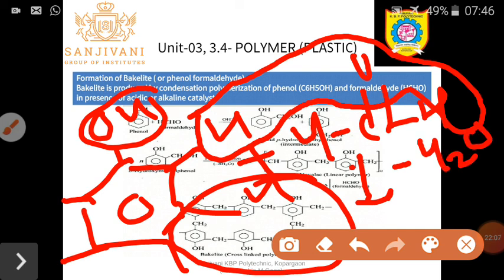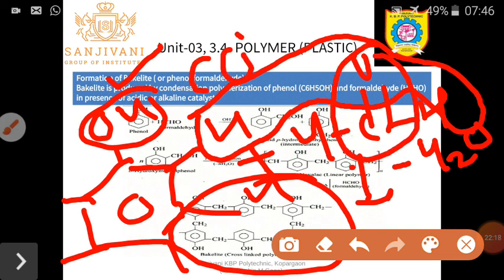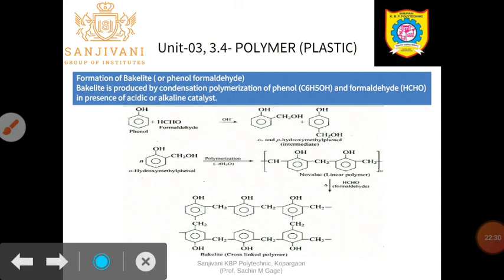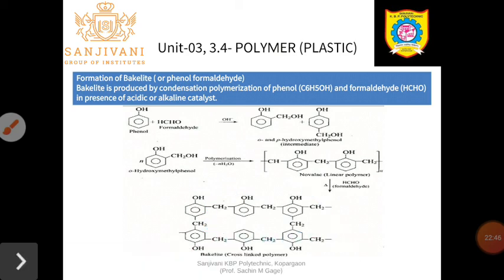So here, depending upon the functional group, the phenol contains an OH group and the formaldehyde contains a carbonyl group, meaning the CO group. So here the water molecule is eliminated. Elimination of the water molecule takes place, and that is called the condensation polymerization reaction. The phenol and the formaldehyde undergo the condensation polymerization reaction, and you will get the formation of a three-dimensional cross-link structure. Okay, so that is called the condensation polymerization reaction.